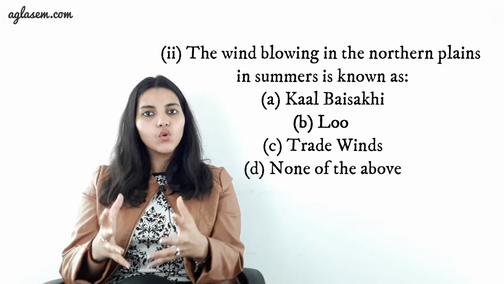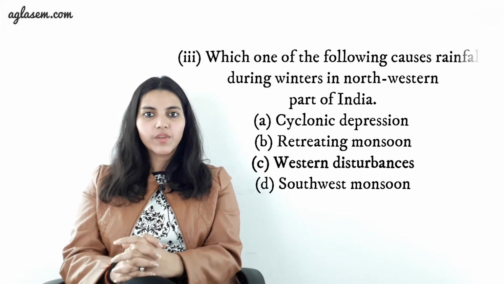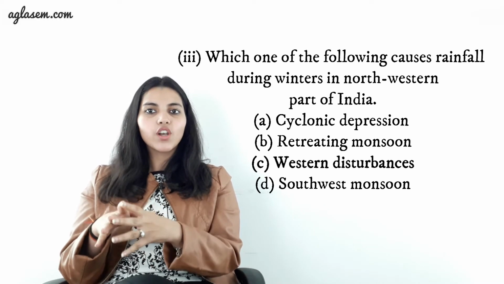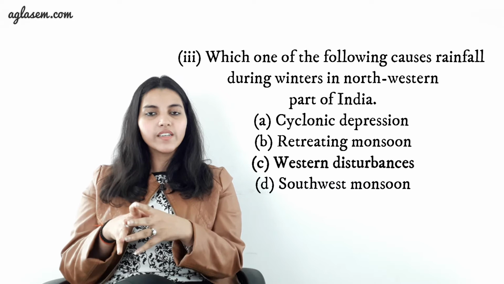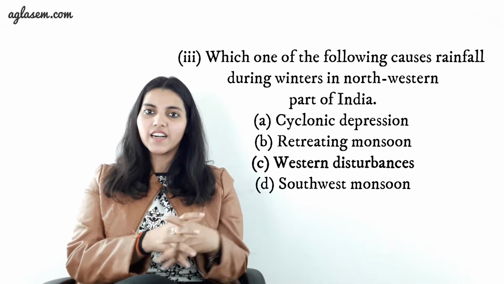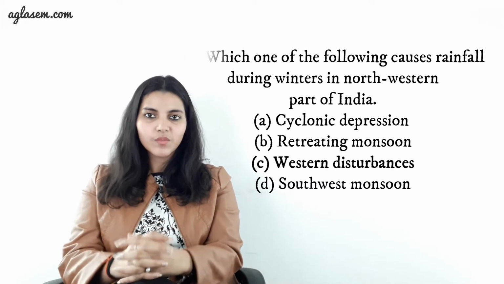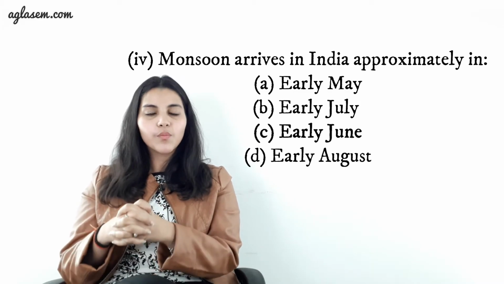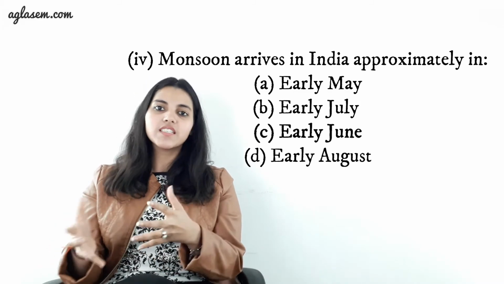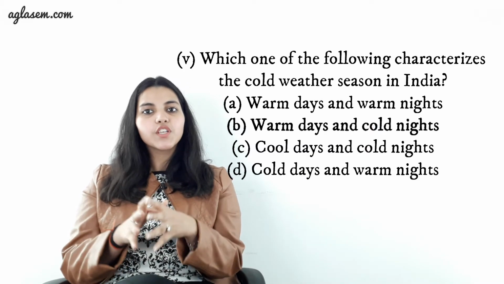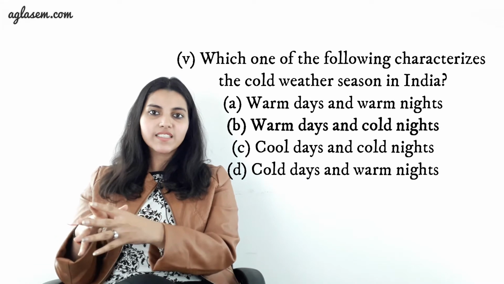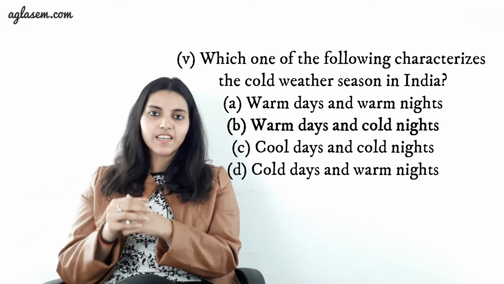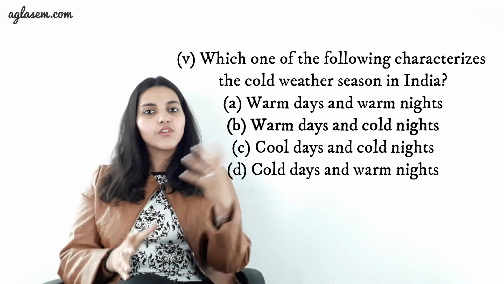Answer is Lu. Third statement. Which of the following causes rainfall during winters in northwestern part of India? Answer is western disturbances. Statement 4. Monsoon arrives in India approximately in? Answer to this is in early June. Statement 5. Which one of the following characterizes the cold weather season in India? Answer to this is the warm days and the cold nights.